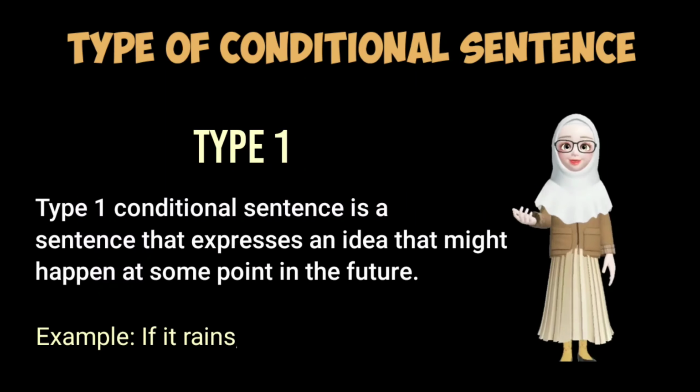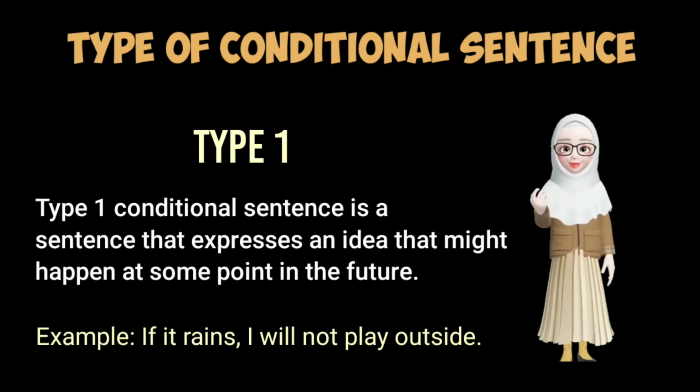For example, if it rains, I will not play outside. If it rains is a dependent clause, and I will not play outside is an independent clause.